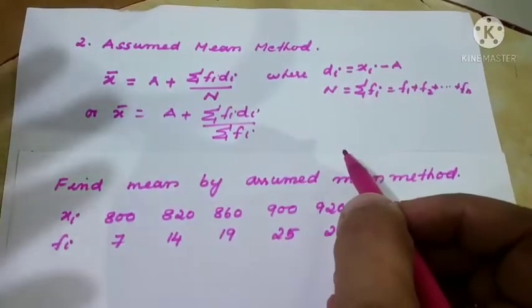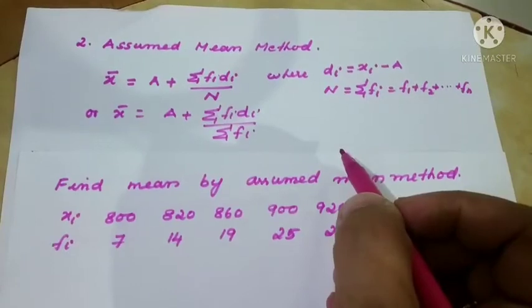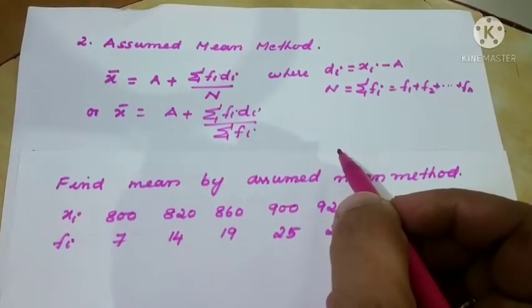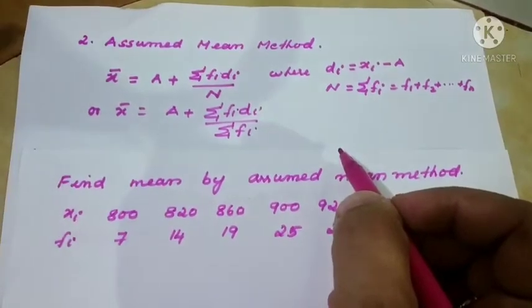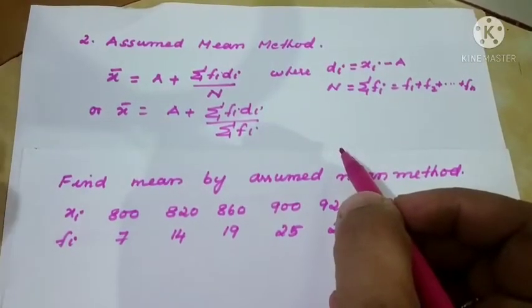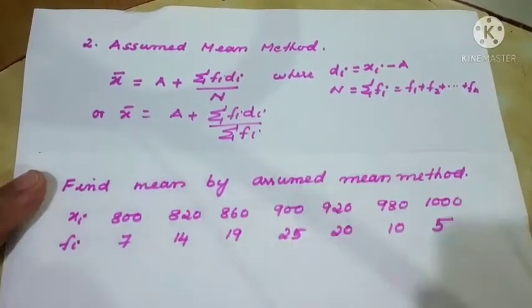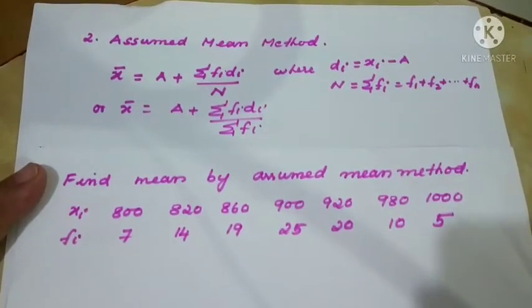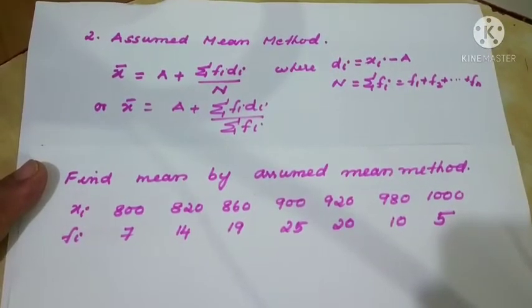Here, what is a? Assumed mean. That means first we are assuming this is the mean. If our assumed mean is more, then our answer will be subtracted and we'll get the correct mean. And if we assumed less, then it will be added and we'll get the correct mean. So nothing to worry about that. We will assume a value and finally we are going to get the correct mean only.